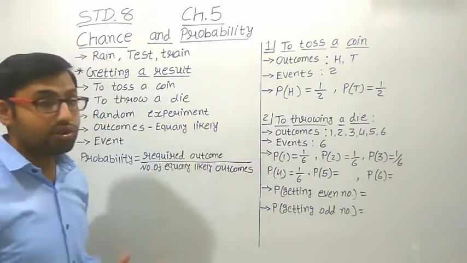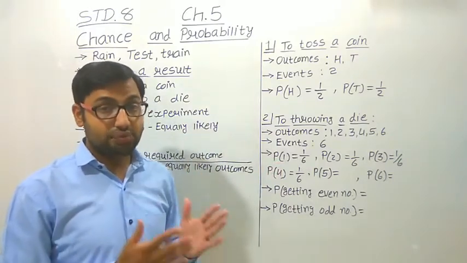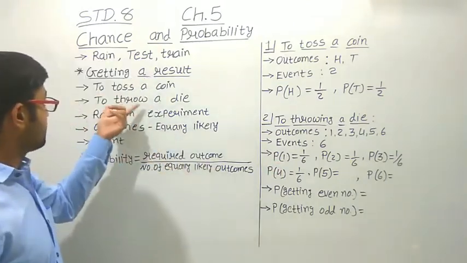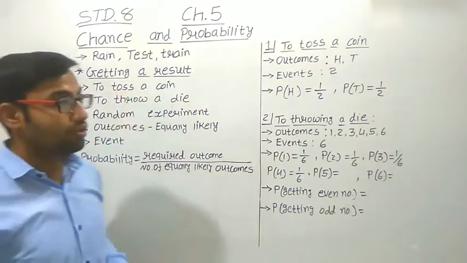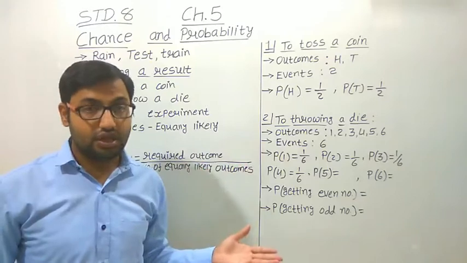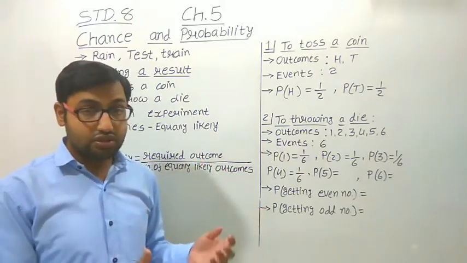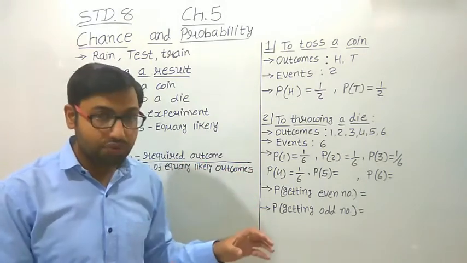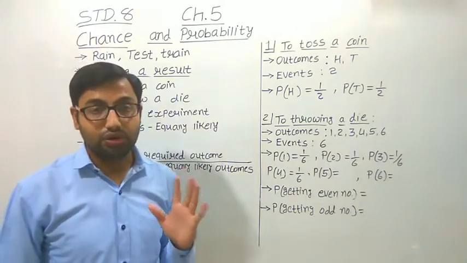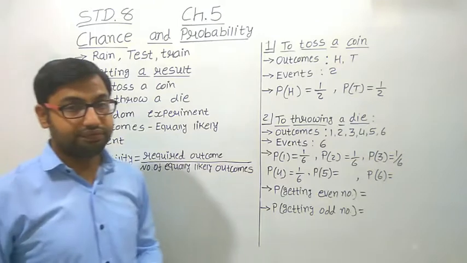Now what do equally likely outcomes mean? Suppose there is an experiment to toss a coin. Two outputs are possible, head and tail. If both the possibilities are equal, then they are called equally likely outcomes. Then there is one more term, that is event.